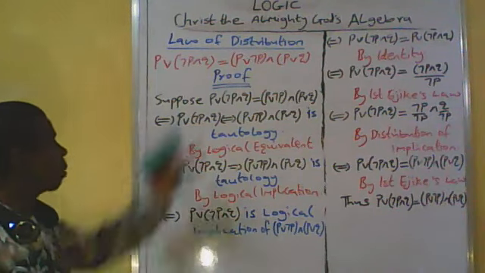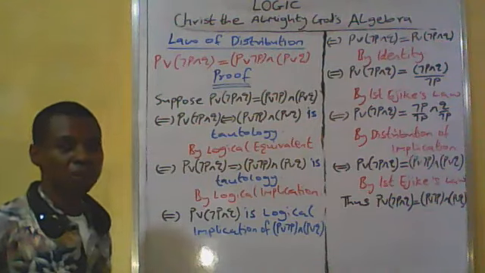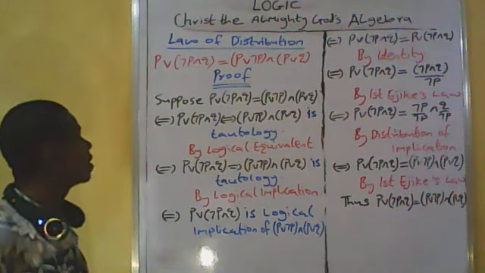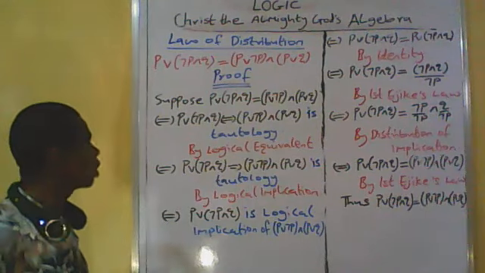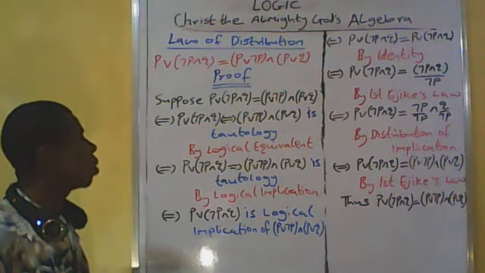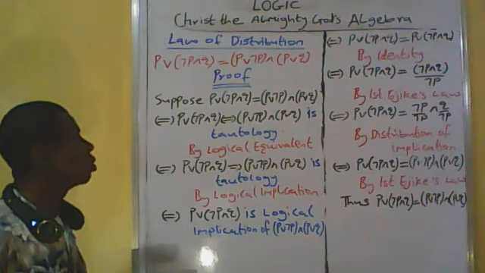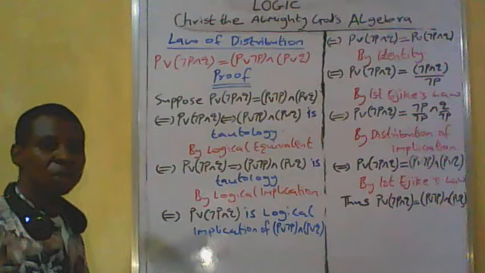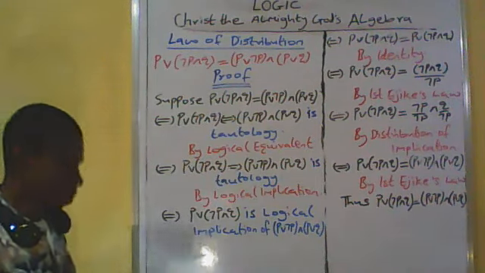So having proved the hypothesis, we are going to prove the converse. By the principle of essentiality, we establish that P or (not P and Q) is equal to (P or not P) and (P or Q), the law of distribution by disjunctive statement. So let's prove the converse.